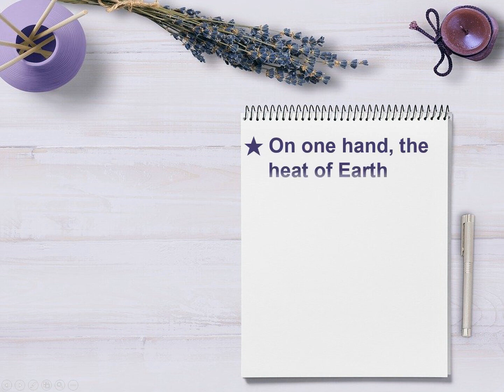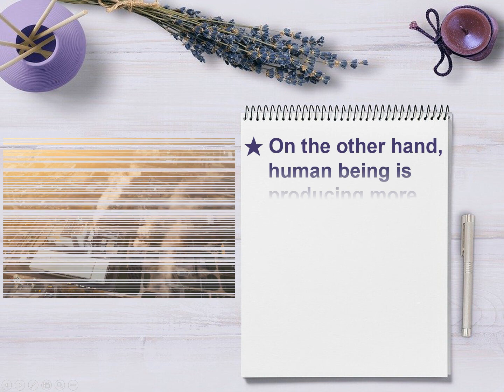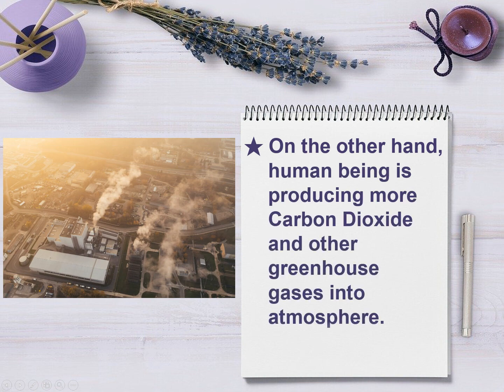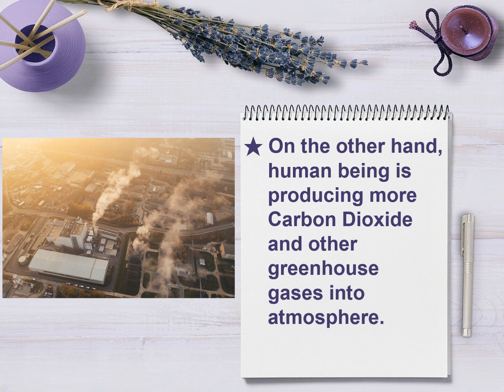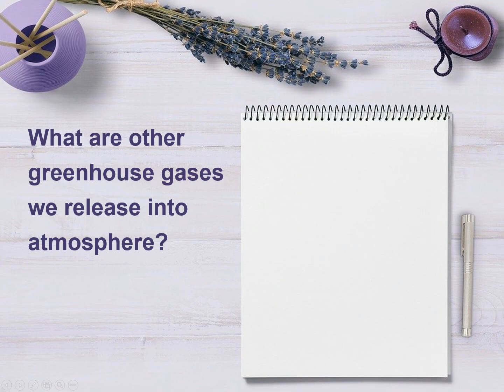On one hand, the heat of Earth cannot be released. On the other hand, human beings are producing more carbon dioxide and other greenhouse gases into the atmosphere. What are other greenhouse gases we release into the atmosphere?